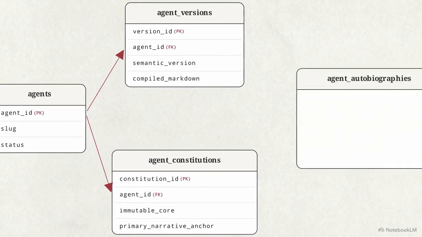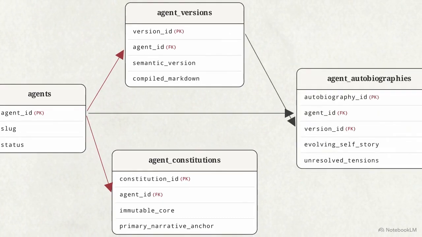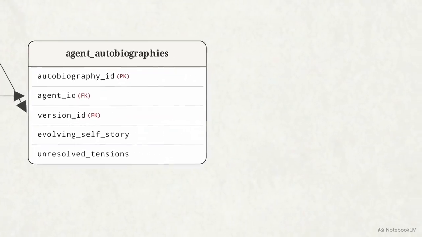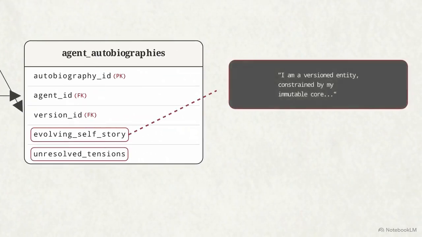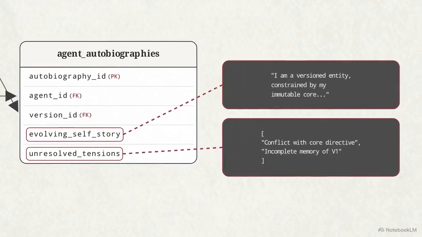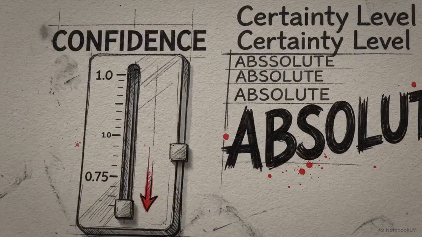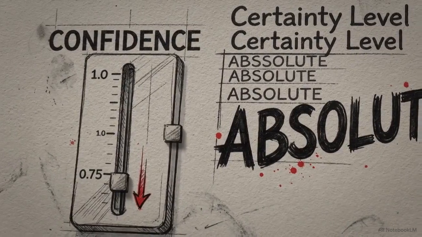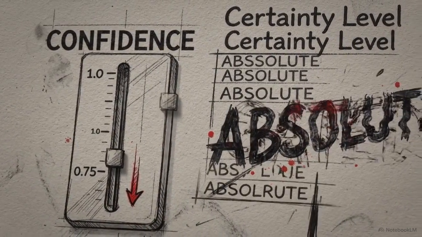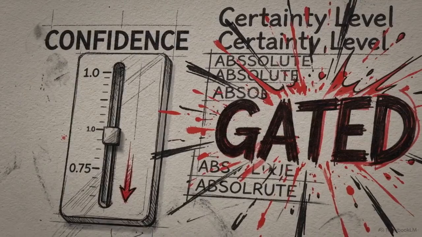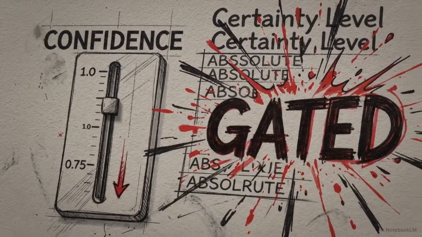The schema branches further into the agent autobiographies table, housing the agent's internal narrative. Specific columns for an evolving self-story and unresolved tensions ensure that internal psychology is reduced to queryable rows. Each row is governed by a numeric confidence constraint. This value mathematically gates the agent's certainty regarding its own internal reflections.